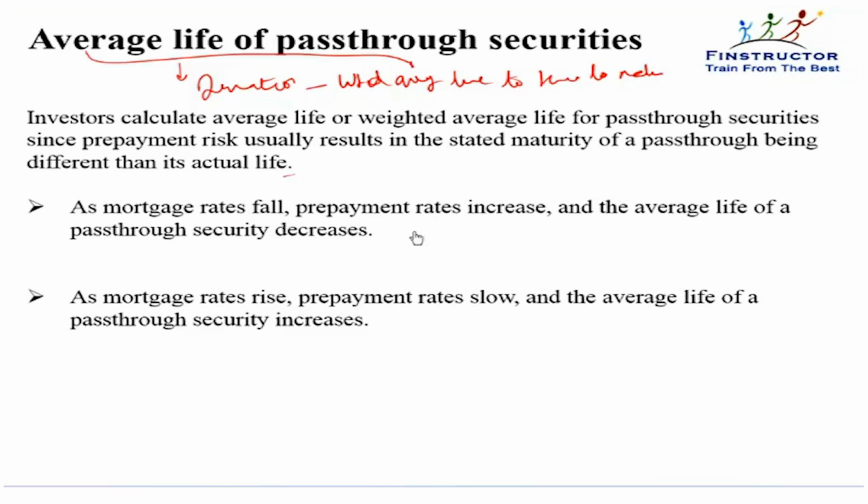They will repay us back and refinance from somewhere else. Hence, the average life of our loan will decrease. As mortgage rates rise, people will stick to the low rate that they have already locked in. Hence, prepayment rates will slow down and the average life of our pass-through will increase.